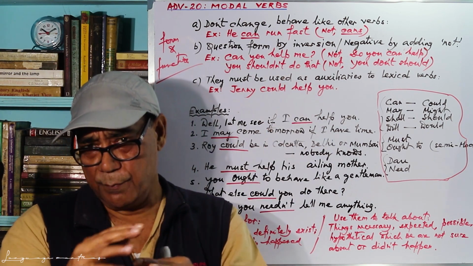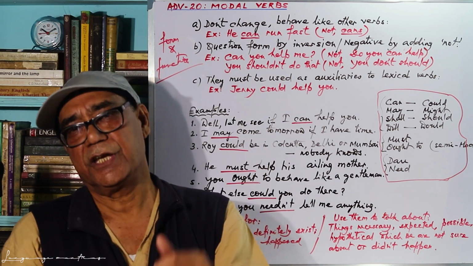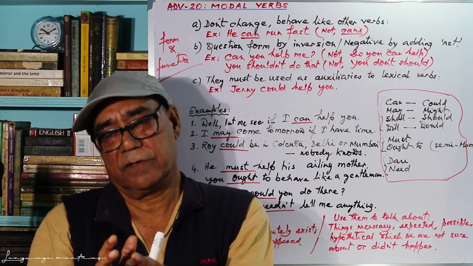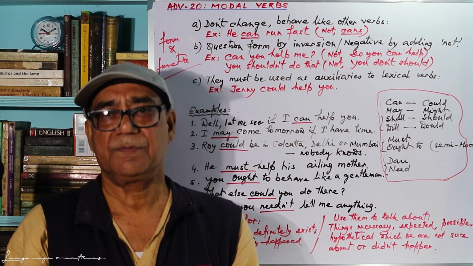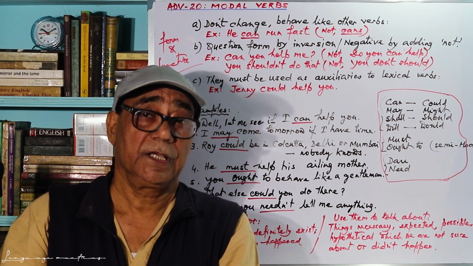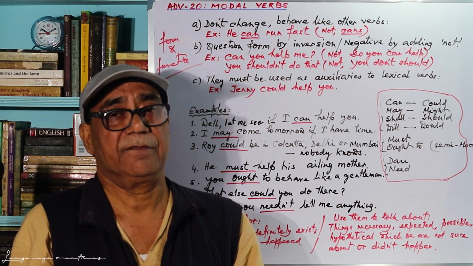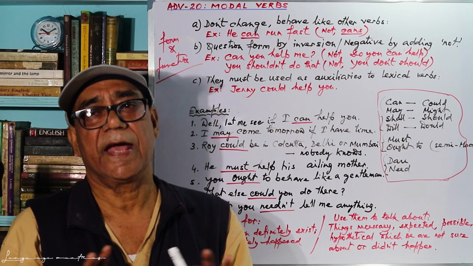So you see how modal verbs are used in negative and interrogative sentences. Whenever you have a modal verb, it replaces the auxiliary verb. It behaves like an auxiliary verb, but it does not have all the forms the auxiliary verb can have. It has only one or sometimes two forms, and that's all.